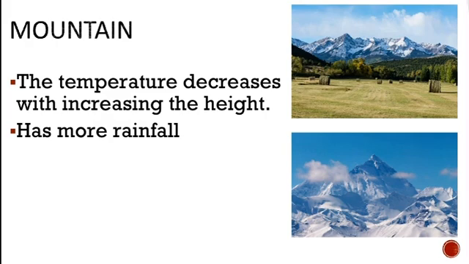There is a difference between the top mountain region and the bottom mountain region. The bottom is not as cold as the top. As we go up, the temperature starts decreasing, but at the bottom, it starts increasing. So there is a huge difference between the top and the bottom of the mountain.